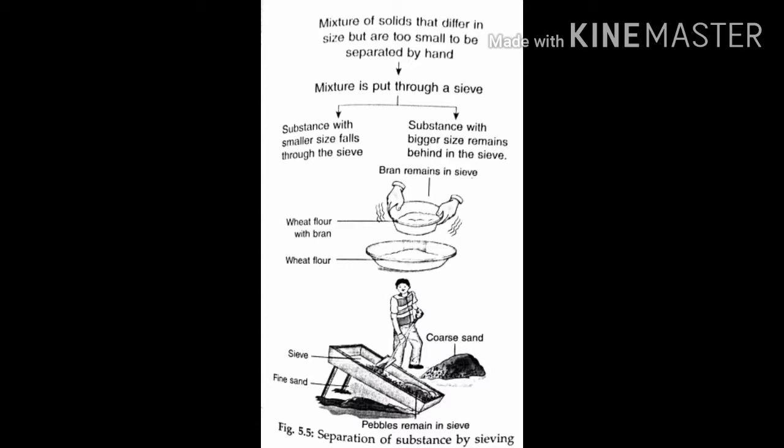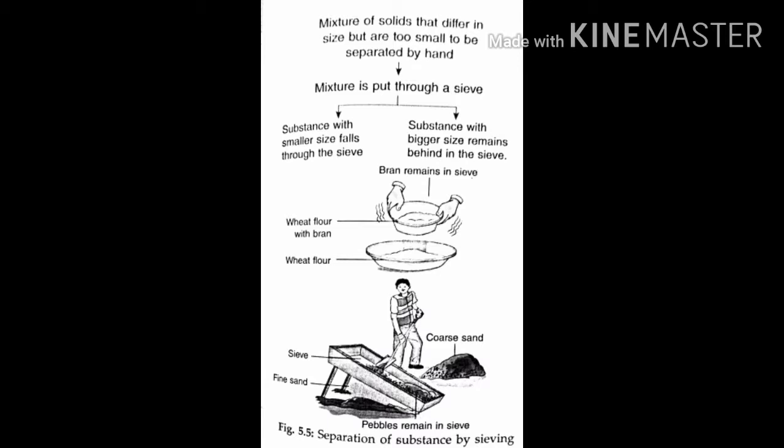For example, the flour that we get from the flour mill has some bran. Bran means coarse particles of flour. Sieving is used to separate the bran from the fine flour.